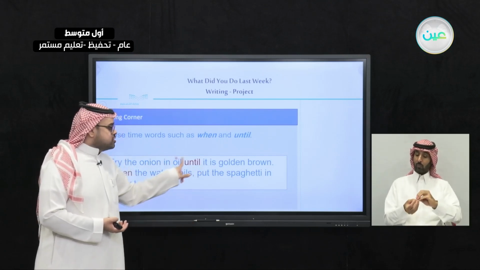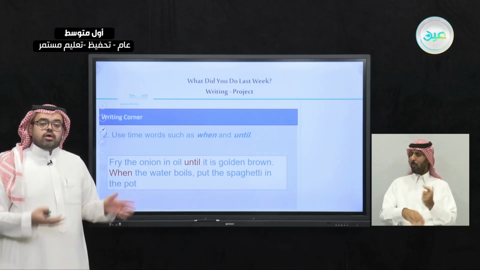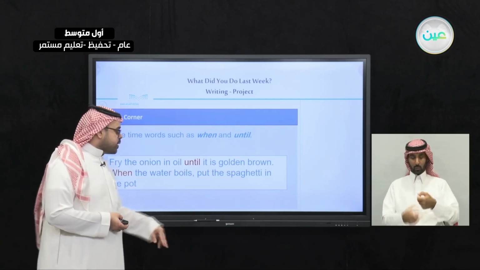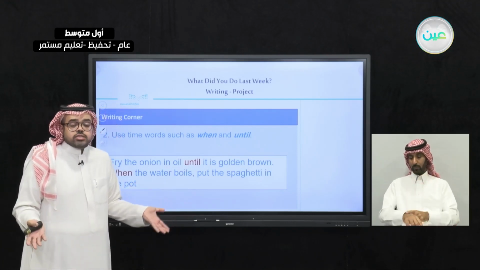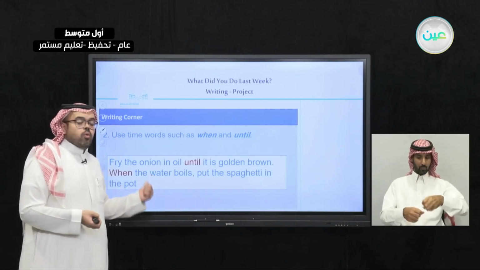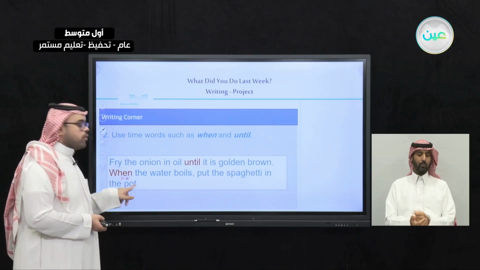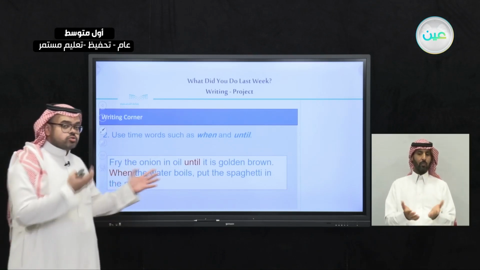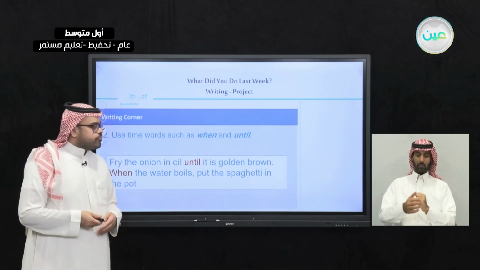So for how long? Until it is golden brown. Here, until indicates how long. As for when the water boils, put the spaghetti in the pot. You may ask, when can we put the spaghetti in the pot? Well, when the water boils. So here, when also indicates time. These are two words that we use to indicate time.